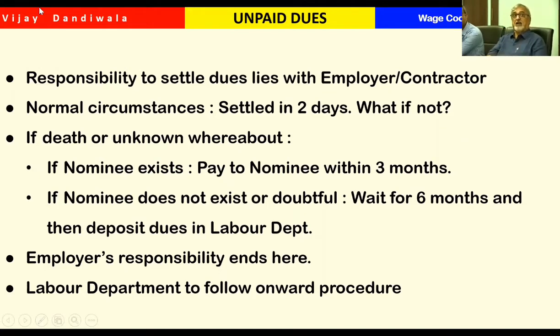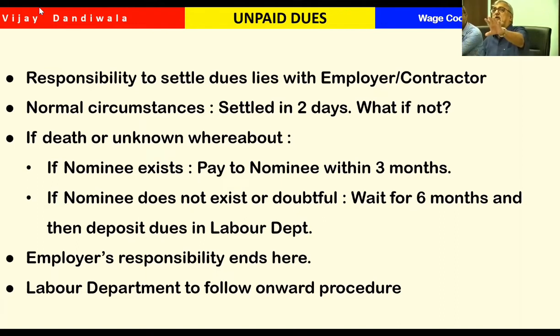And now another case, nomination is also not there, or the nomination is doubtful. Then what happens? Okay, we try to find out lawfully, and if it is in order, then within 6 months we should try to find the nominee, and if we are unable to find the nominee, then we have to deposit his amount with the labor authority.